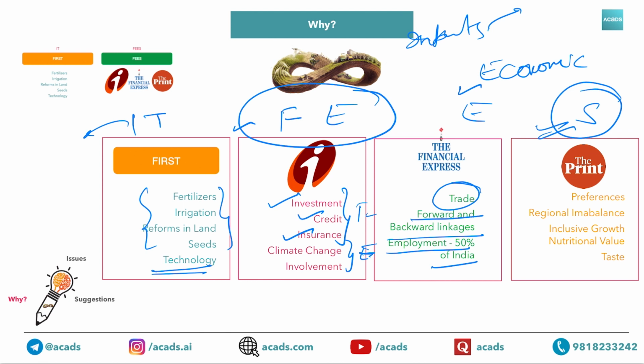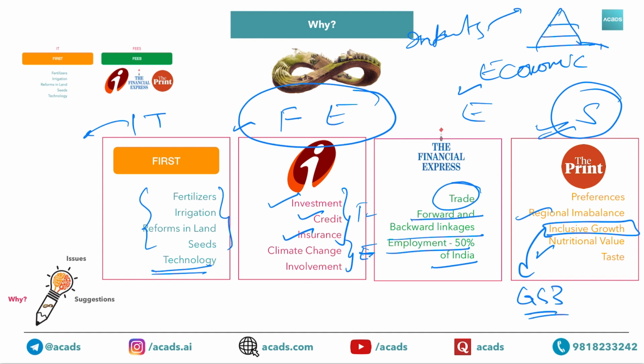What are the social points? It is necessary for inclusive growth, a very important topic in GS3. Subsidies can be used for inclusive growth of all regions. It can be used to eliminate regional imbalances. Second point, it can be used to ensure nutritional security. If you have covered GS2, you must know about the hierarchy of different types of security: food security, health security, and nutrition security. Again, you can use this diagram also. Then preferences and taste of consumers. This is the whole meaning of the social dimension of why.